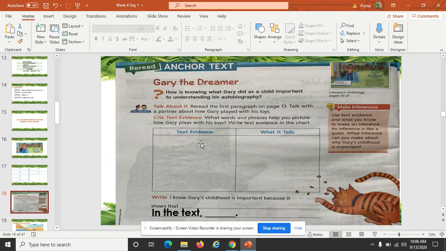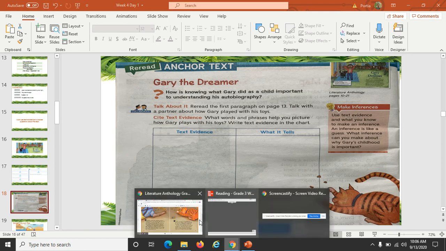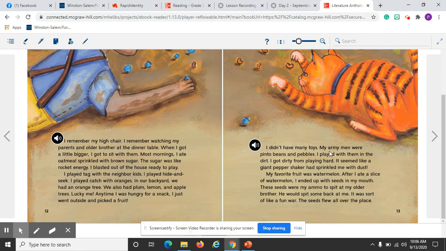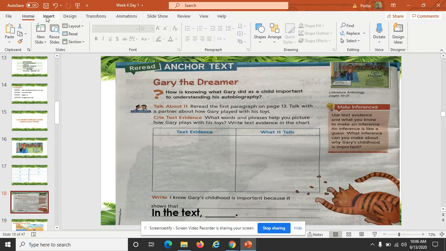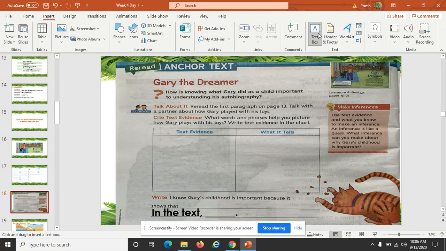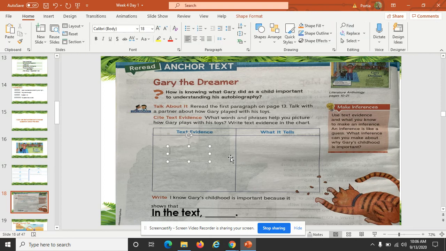Going back to this graphic organizer, it's looking for text evidences which shows how Gary plays with his toys. It says here in the first paragraph of page 13 that his army men were pinto beans and pebbles. Let me highlight that. I'm going to put that in our graphic organizer. That evidence is telling me how he plays when he was still a child.